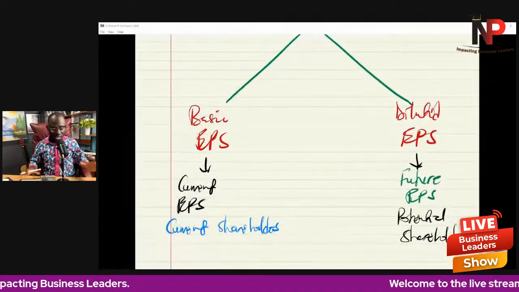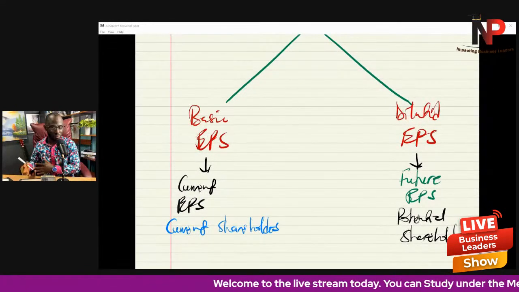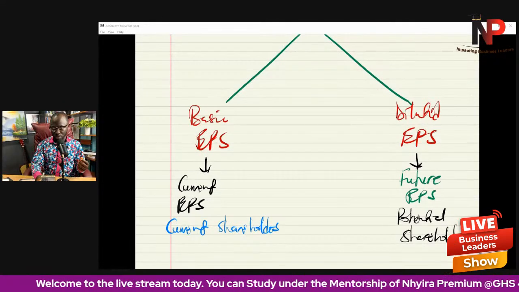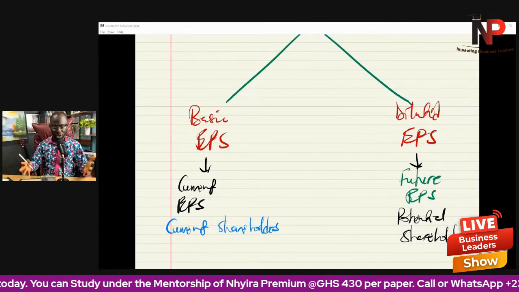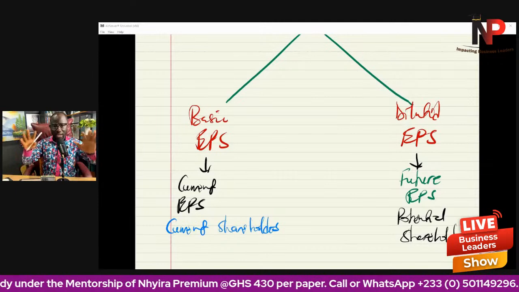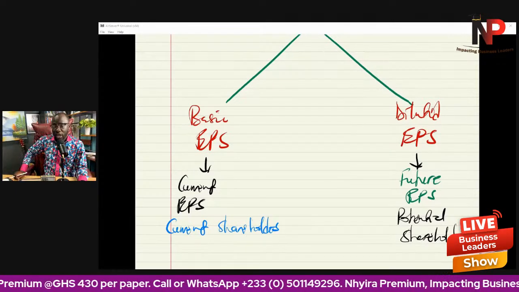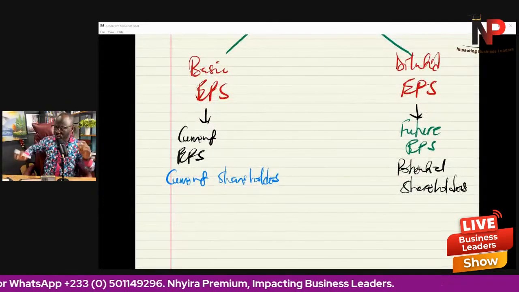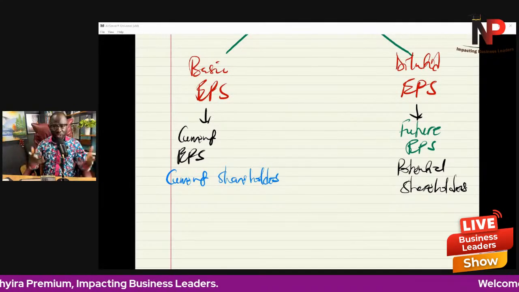So we're going to discuss this in two folds: basic earnings per share and diluted earnings per share. In simple language, the basic earnings per share is the current earnings per share for the current shareholders. How much will they earn should we share the profit attributable to the equity shareholders? But the diluted earnings per share is the future earnings per share, taking into consideration all potential shareholders of the entity.